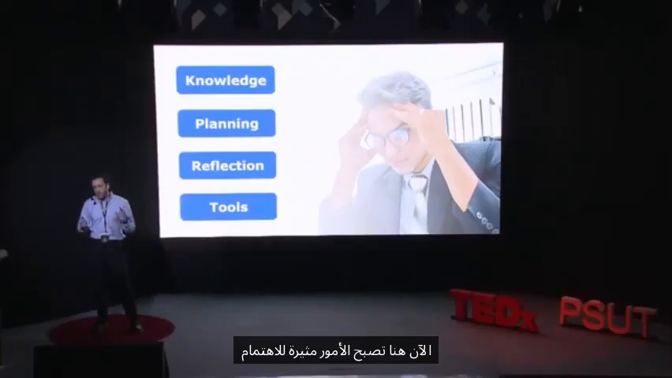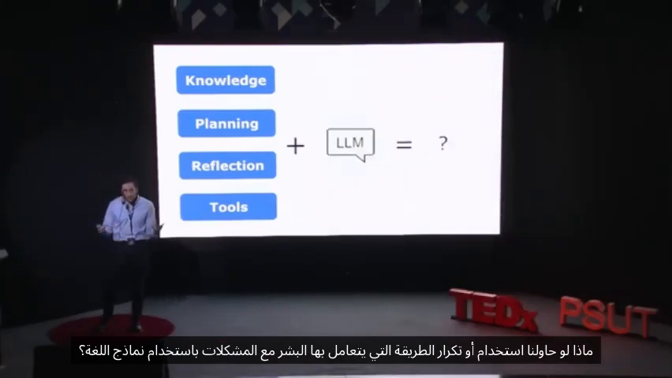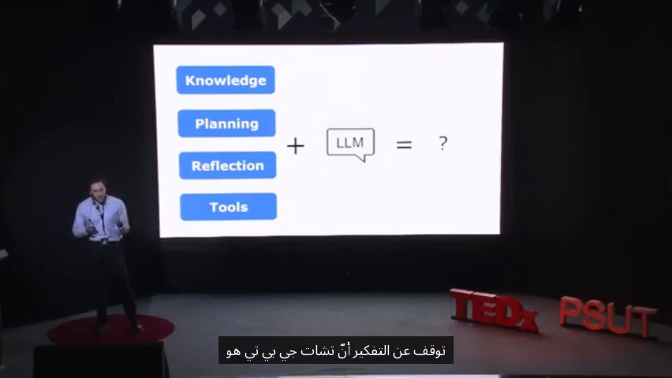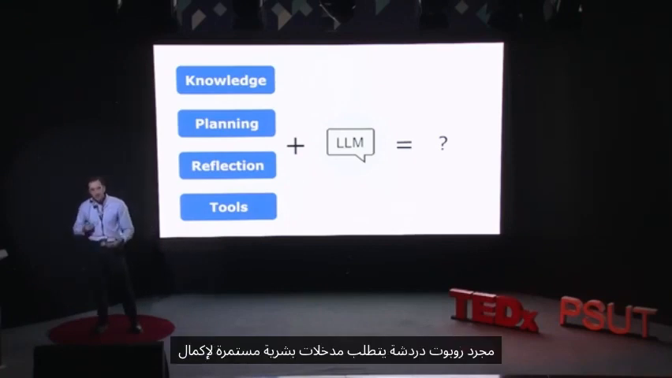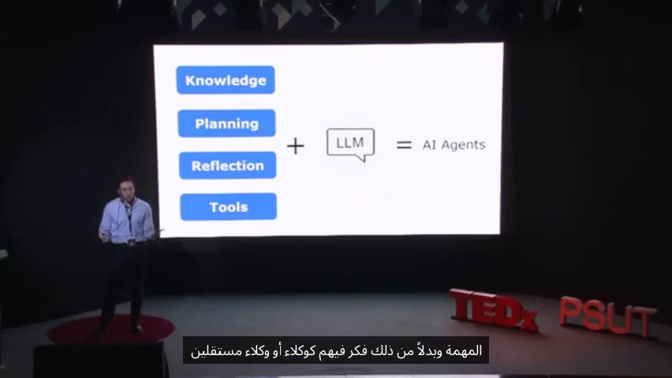Now here's where things get interesting. What if we try to use or replicate the way humans approach problems using language models? It's at this point when we stop thinking about AI like ChatGPT as just a chatbot that requires constant human input to complete a task, and instead think of them as agents or autonomous agents.